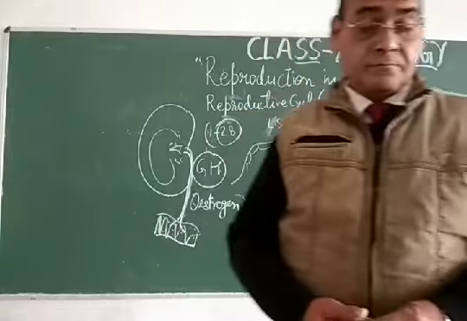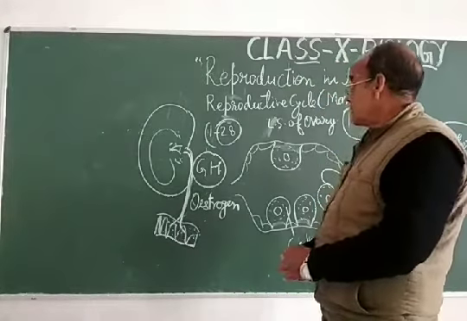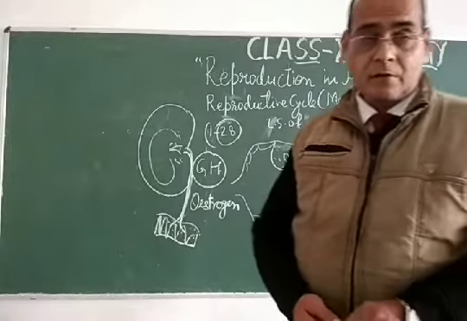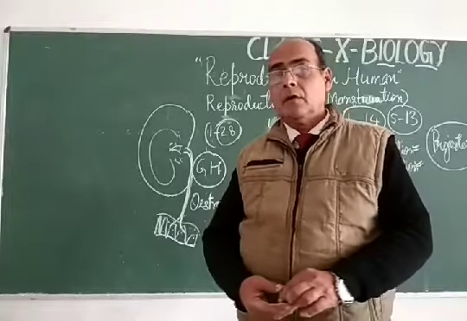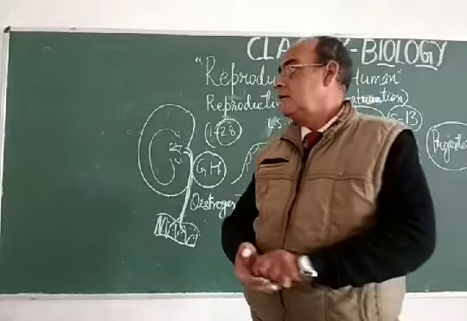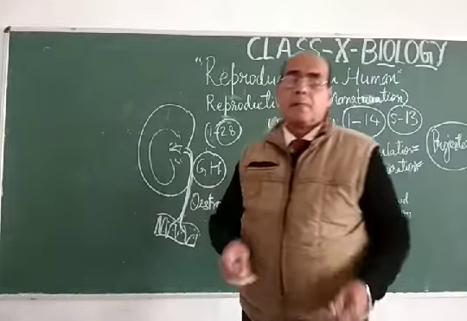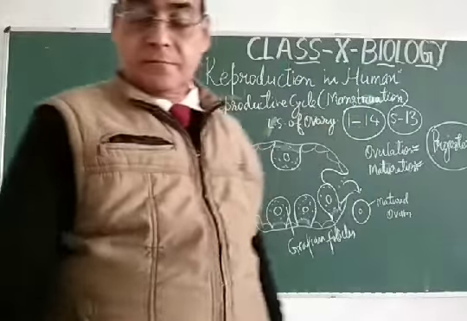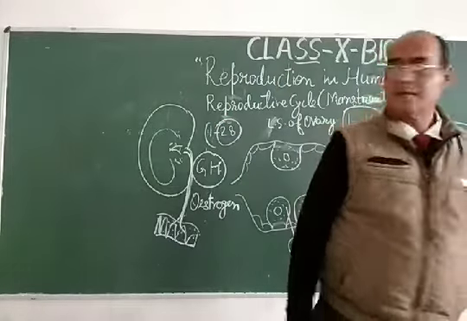Dear students, after this process of complicated reproduction in human, let us discuss birth control. As you know, I have already told you that birth has to be controlled by different processes, different methods, like physical method, chemical method, surgical method.